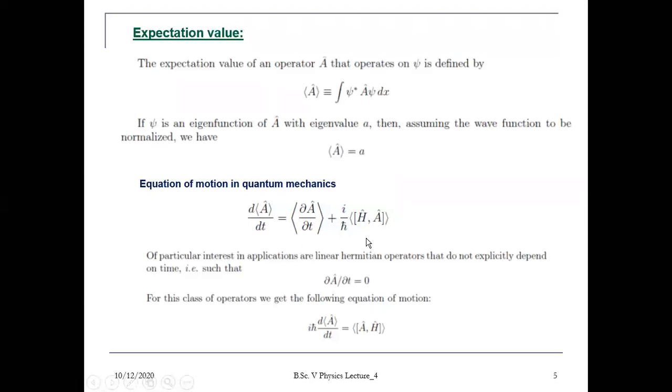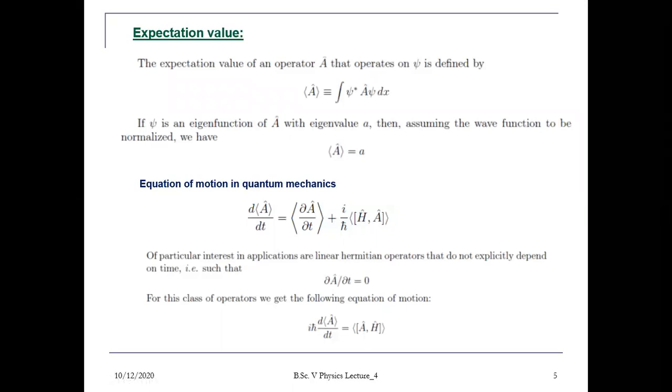Similarly in quantum mechanics we have the equation of motion, d by dt of expectation of operator A equals the expectation of ∂A/∂t plus i by ħ times the expectation of the commutator of H and A. You don't need to derive this. The derivation is already given in the books referred to in the syllabus. So you just have to remember this equation of motion. Now how to understand this equation?